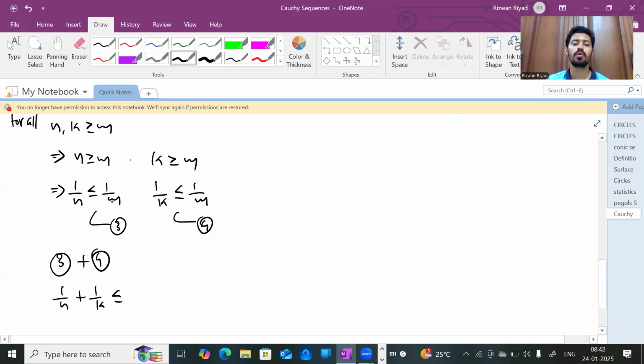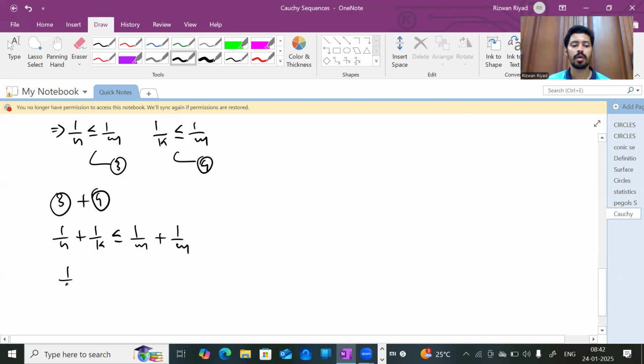The right side, both of them are 1 by M, so 1 by M plus 1 by M. That means 1 by n plus 1 by k is lesser than or equal to 2 by M. Suppose this is inequality number 5.